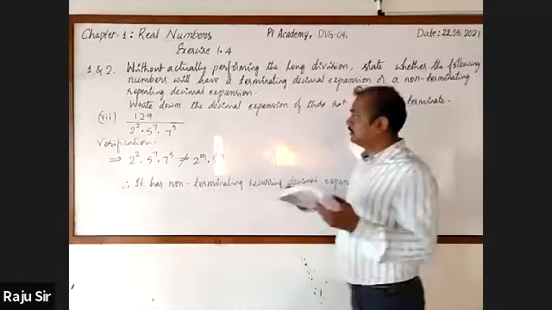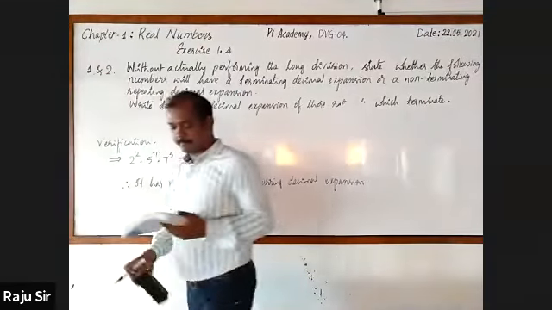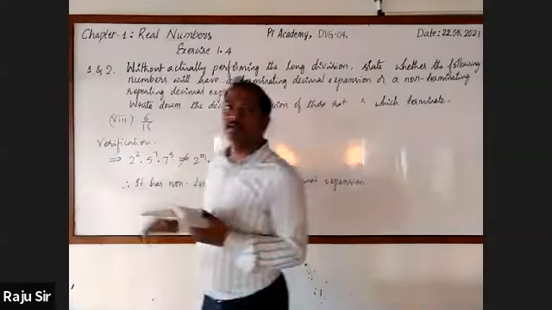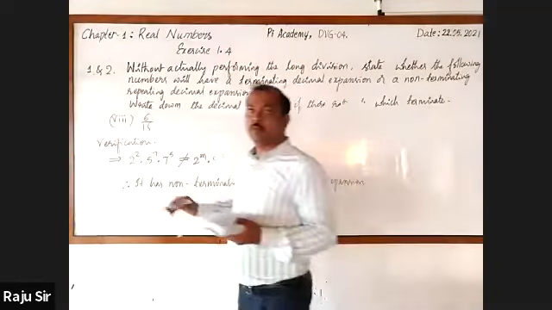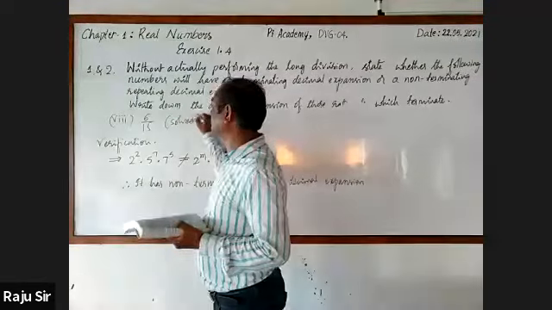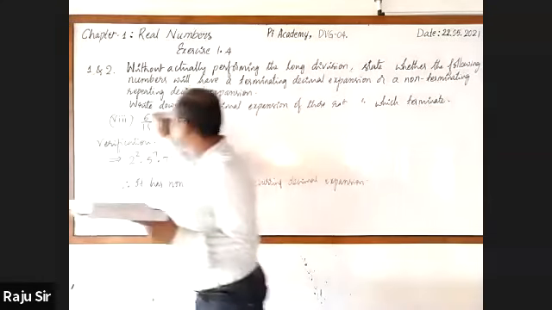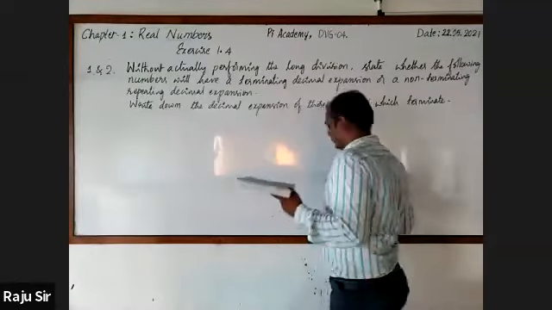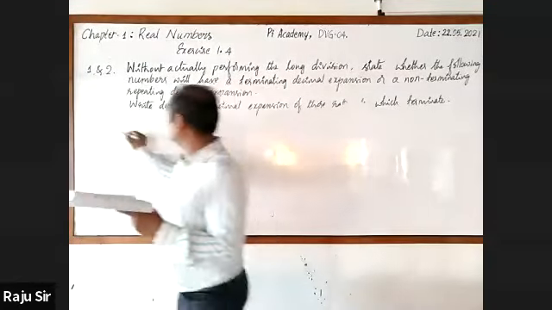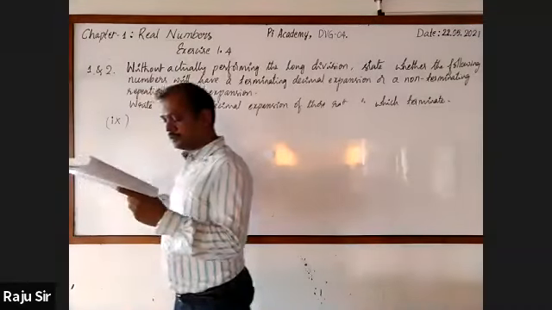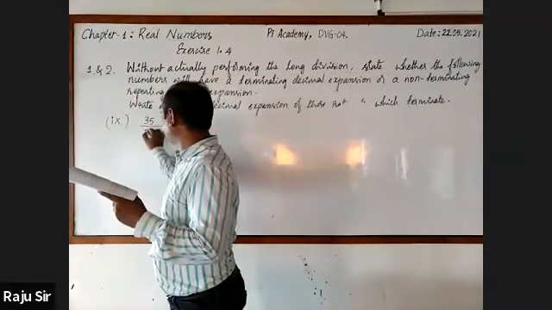Hope you have copied. Now it is the 8th one. Yes, sir. 816 by 15 is there. Already it is over, right? In the example I had given this. Now you write the next one. Ninth and 10th. Still two more are there. This is the 9th one. It is 35 by 50.